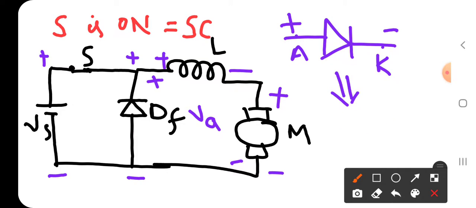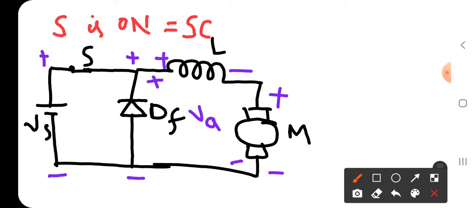So therefore here I can replace the freewheeling diode with the open circuit. Yes, it is open circuit.